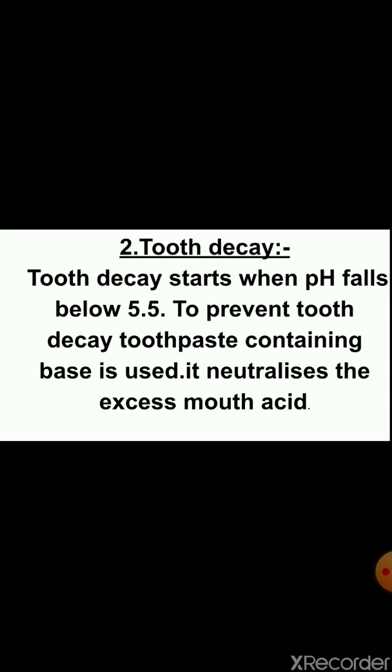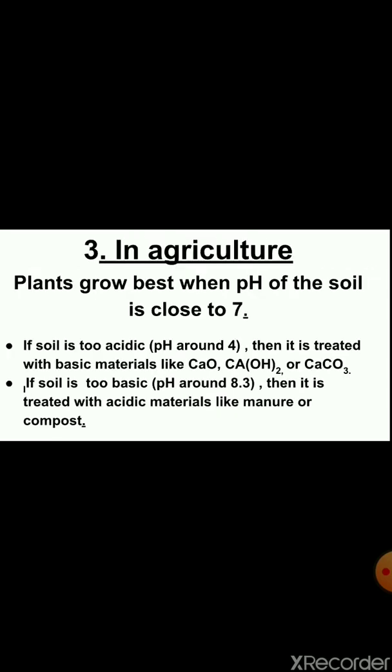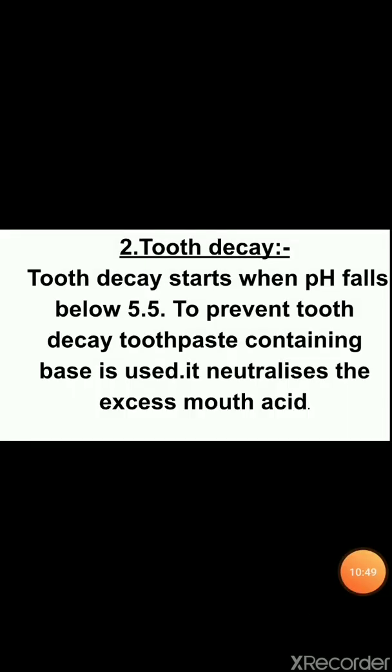In tooth decay, children, the pH value in our mouth matters. Tooth decay starts when pH falls below 5.5. It means if the pH value present in our mouth is less than 5.5, then the tooth starts decaying. To prevent tooth decay, we have to use toothpaste which contains a base. These types of toothpaste which contain bases can neutralize the excess acid present in our mouth.